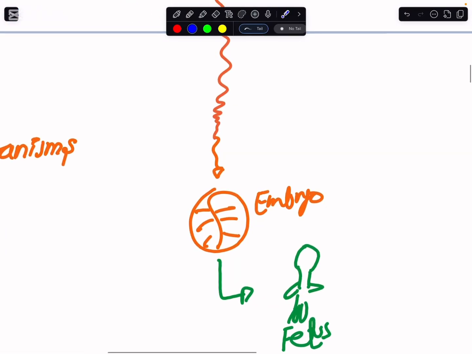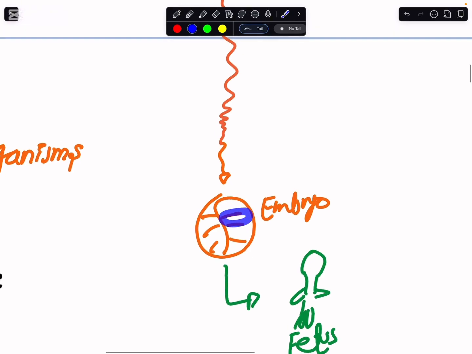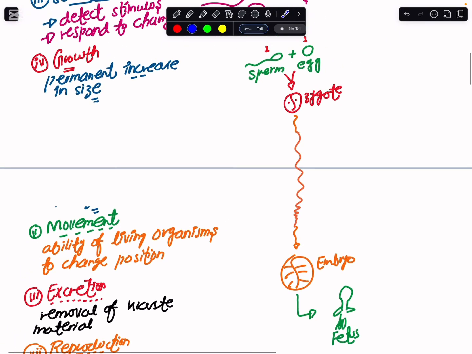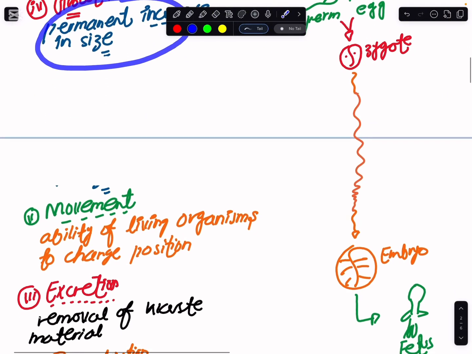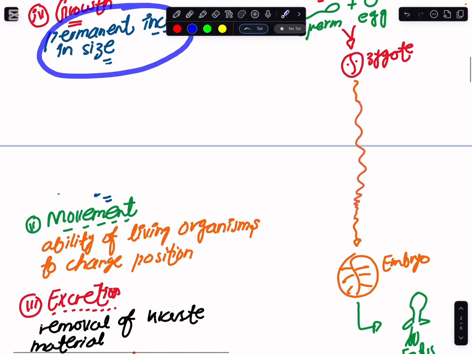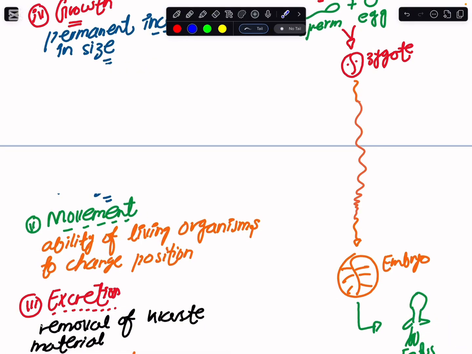And another thing we see is that this permanent increase in the size of the organism is what we refer to as growth. Here the number of cells would be increasing and their size would be increasing. Simply, this permanent increase in the size of an organism is what we refer to as growth. So this again is one of the very important characteristics of living organisms.